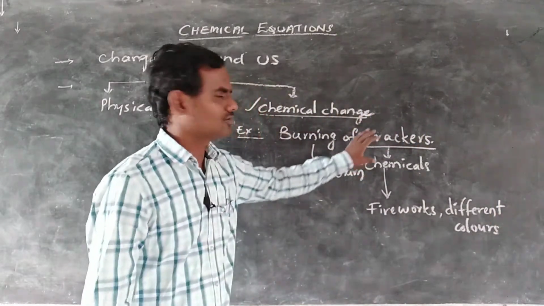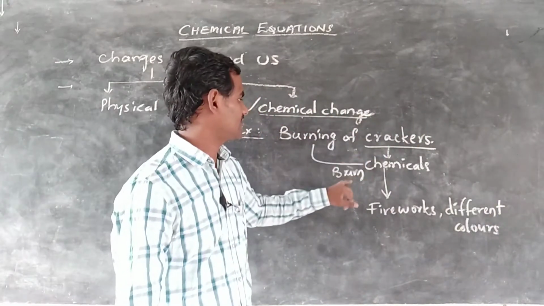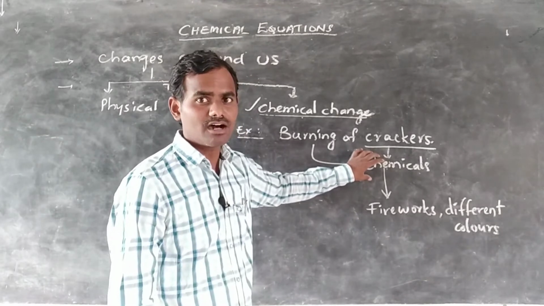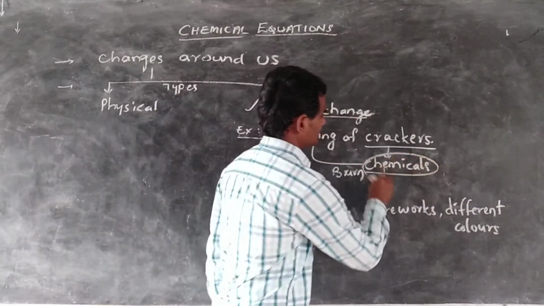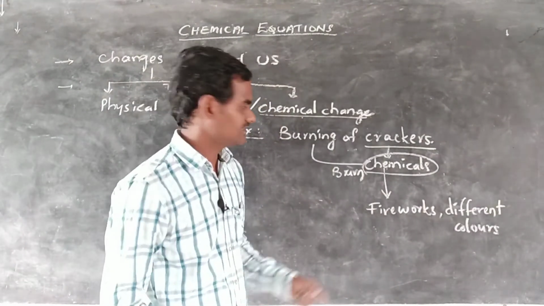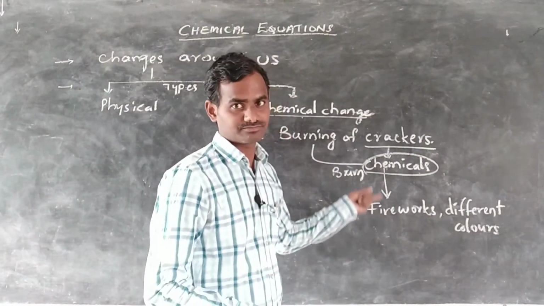If we observe the burning of crackers also, the products are different from the reactants. The reactants have different chemicals, and the products are different.